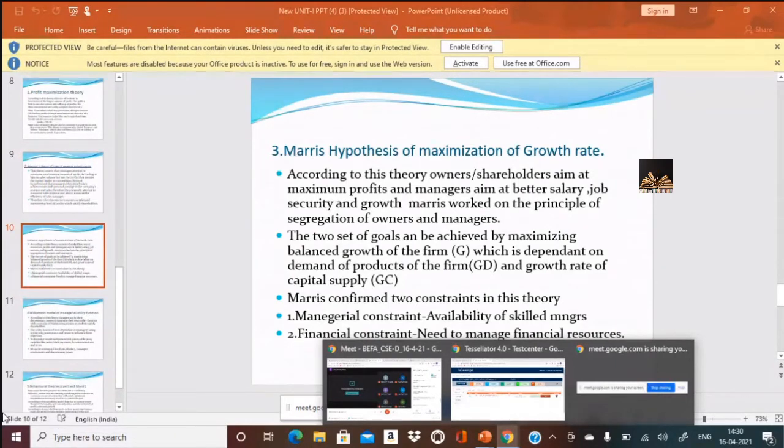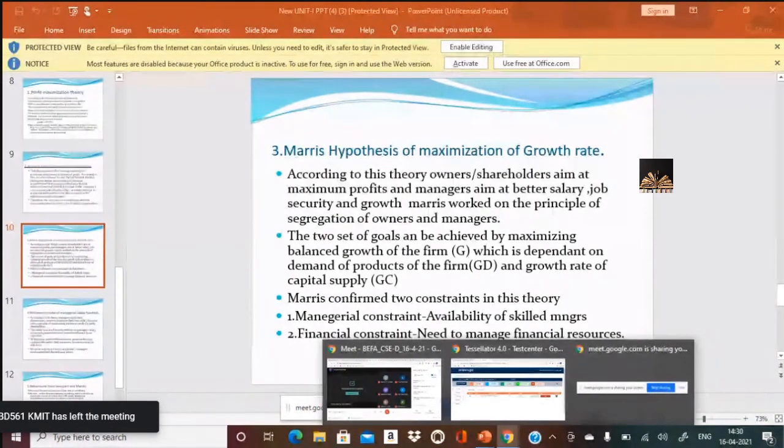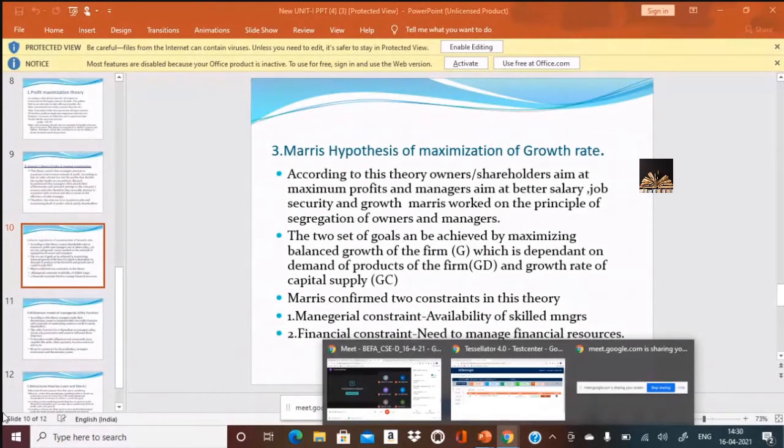In the case of growth rate, there are two important goals that should be achieved: G is equal to GD plus GC. GD refers to the growth rate of demand of the products dealt by the company, plus the growth rate of capital supply. Capital supply refers to availability of more funds to increase production to meet demand with supply. And to achieve this objective, Marris confirmed two constraints.